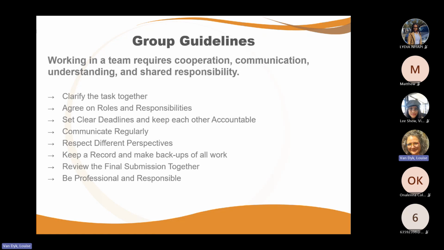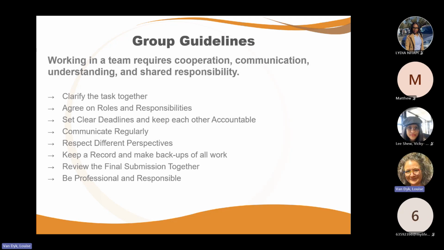It doesn't have to overburden just one person. It can be a group that is flexible enough to hand over a task to someone else if necessary, in a supportive action. But it's also a group where everybody brings a little bit to the party to make you successful in assignment 1. All right, I think that is it for group guidelines.